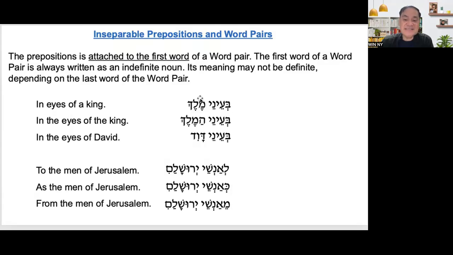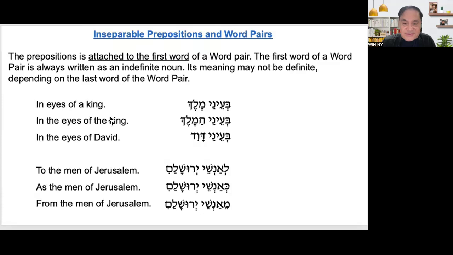Now, because it is word pairs, it means bianay. So if it is in eyes of, word pair, bianay melek. Bianay melek. In eyes of a king.